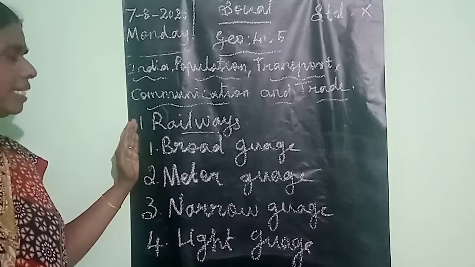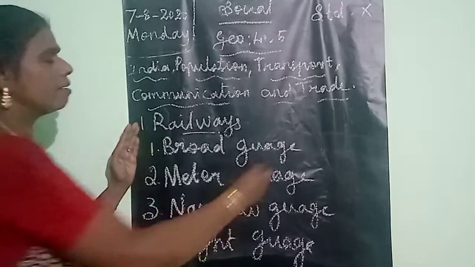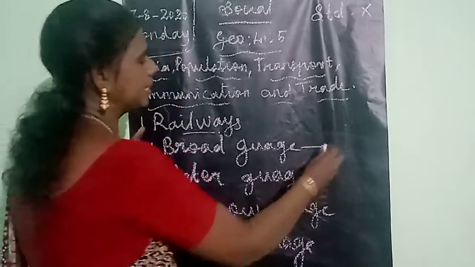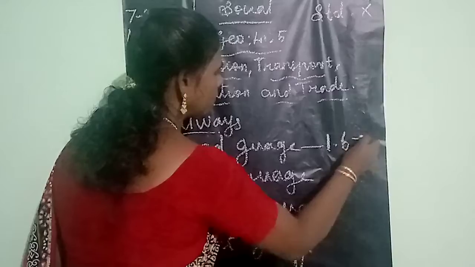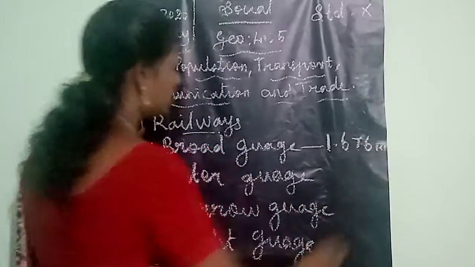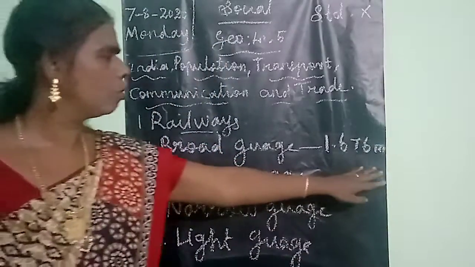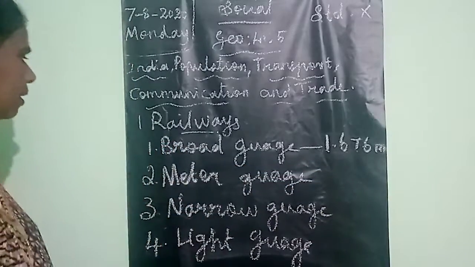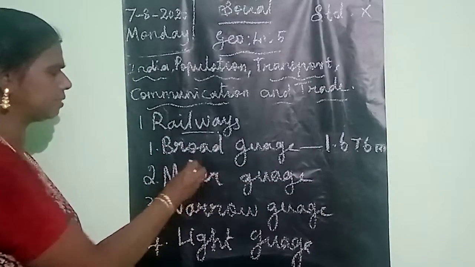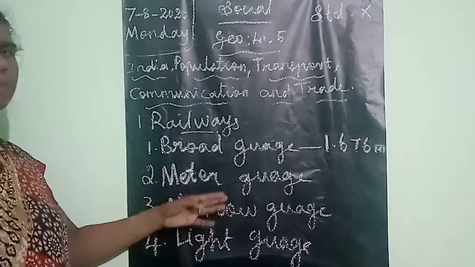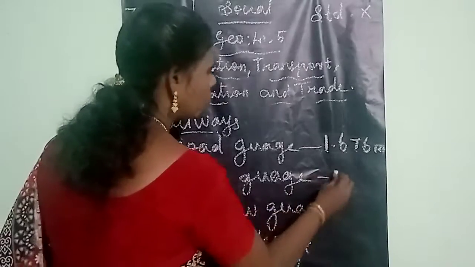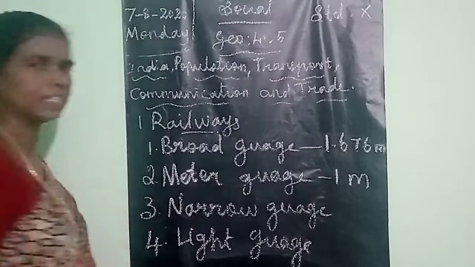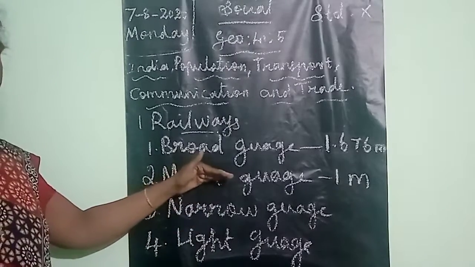Then the first one is broad gauge. The width of the broad gauge is 1.676 meter. Okay, then the second one is meter gauge. The width of the meter gauge is 1 meter.